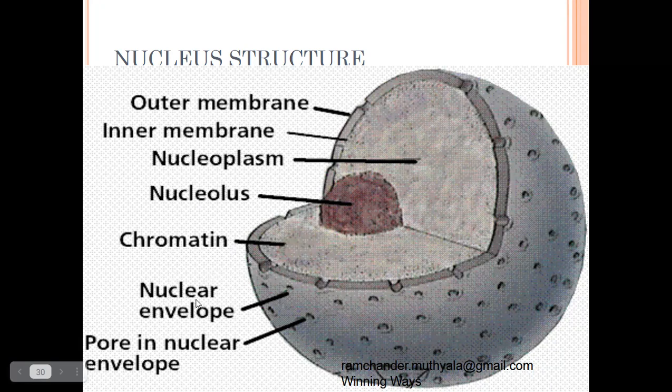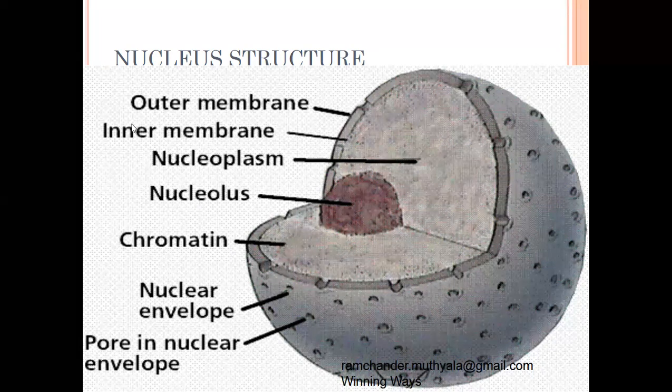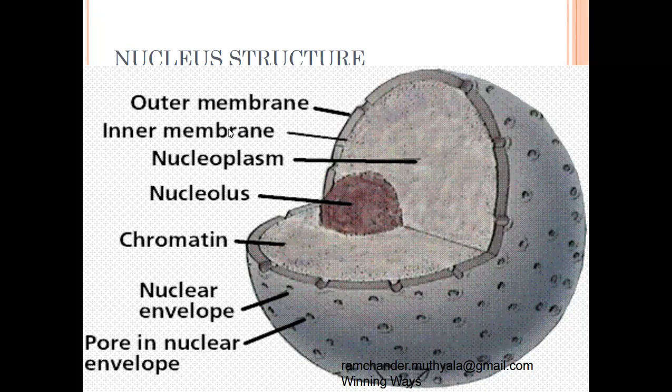The nuclear envelope is the outer layer of the nucleus. The nuclear envelope is made of two membranes, an outer membrane and an inner membrane. These two membranes are made of phospholipids and proteins. They form a semi-permeable structure.